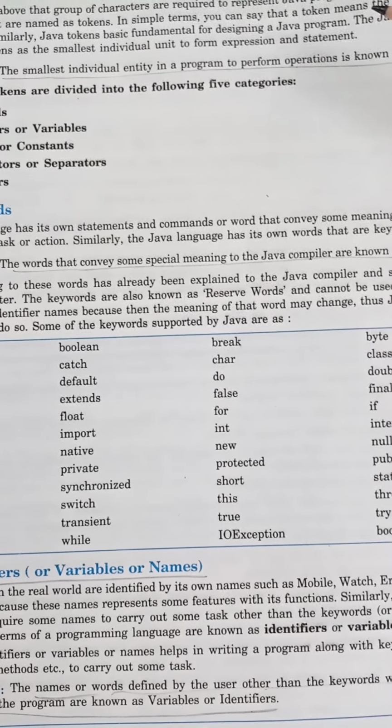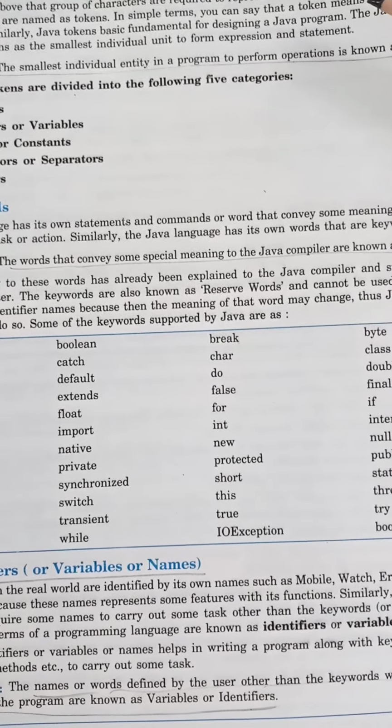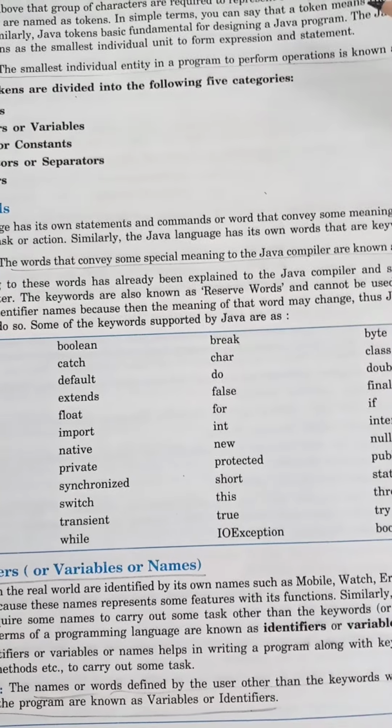Each and every smallest entity that is used to perform an operation is known as a Java token. Now there are a few types of tokens. Keywords. Second is identifiers or variables. Third is literals or constants. Fourth is punctuators or separators, used to separate two tokens, and operators.